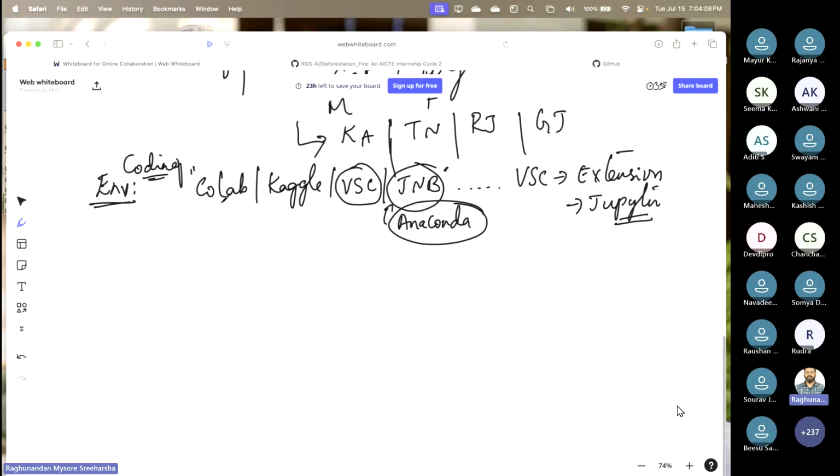Yes, you can use Colab. If you're comfortable with Kaggle, use Kaggle. If you're comfortable with VS Code, you can use VS Code. There are no restrictions, students, but do not come back to me again and again saying this installation is not happening. You have to get comfortable with one of the environments and develop yourself in that particular way, where all the extensions are comfortable to you.